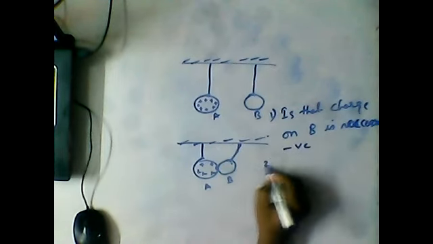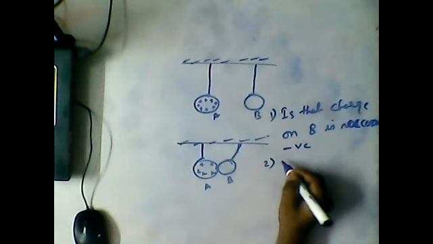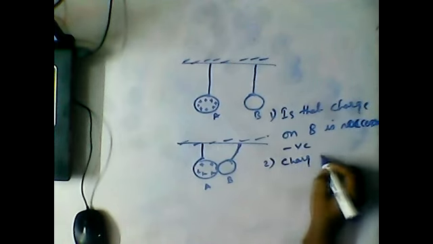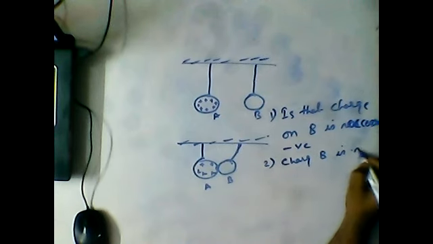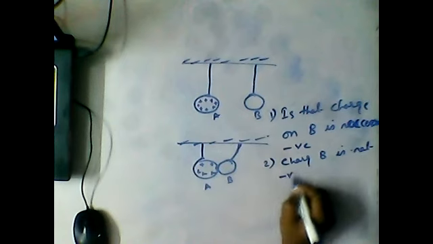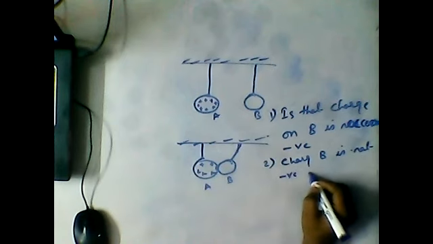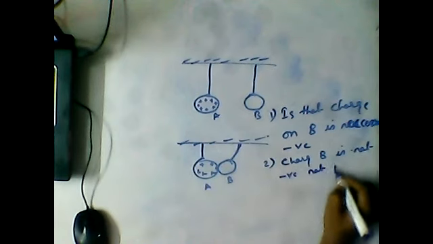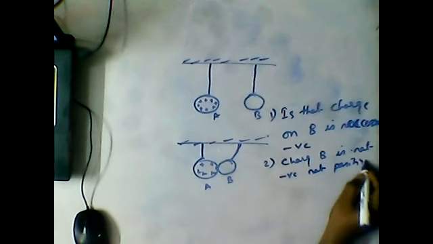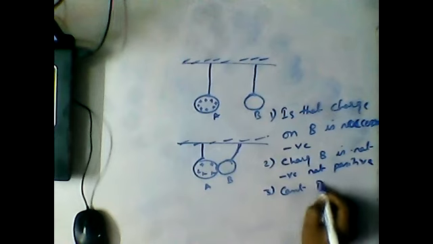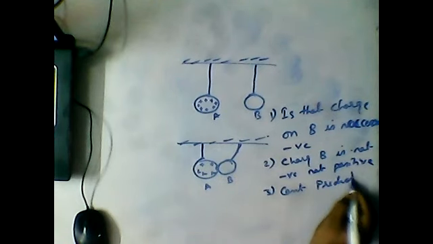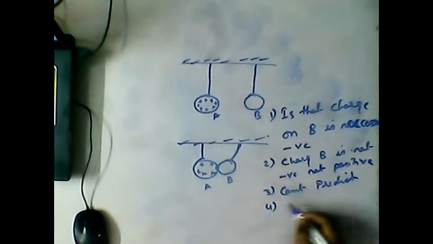Second, charge on B is not negative, not positive. Third, can't predict. Fourth, none of the above.